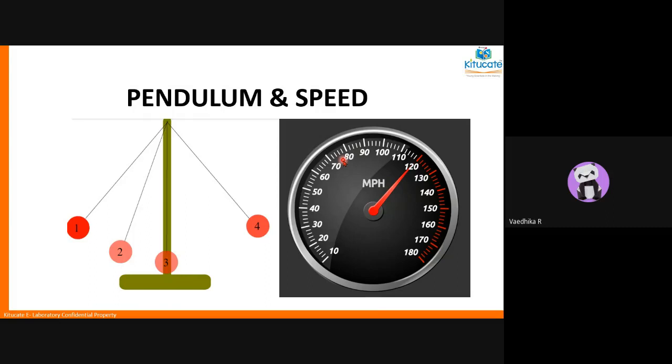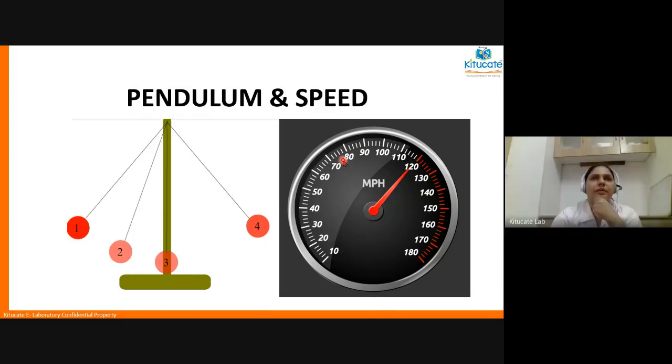I don't know. Okay. You all know the guitar, right? The strings of the guitar, when you're playing the guitar, the strings vibrate, they oscillate, right? So that is also an oscillatory motion. Okay, all right, so let's move ahead.